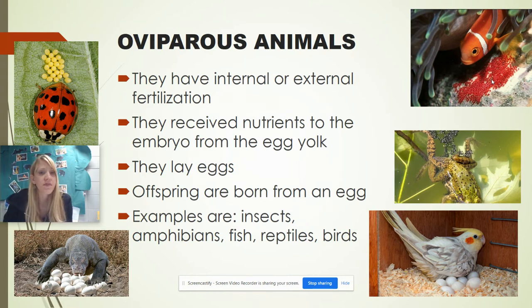So the females lay the eggs, and then the offspring are hatched or born from the egg. Examples, like I said, are insects, amphibians, fish, reptiles, and birds. Oviparous.